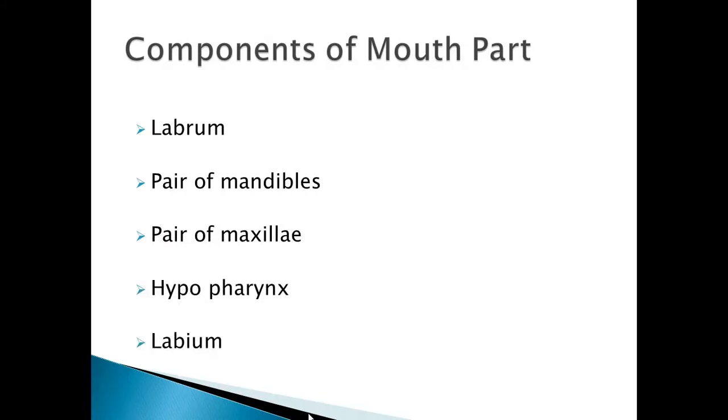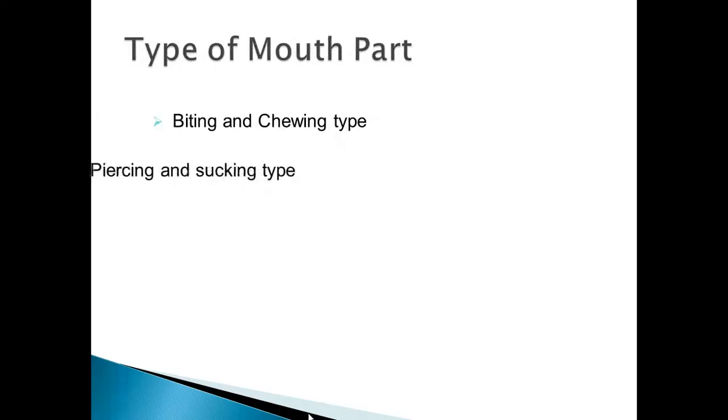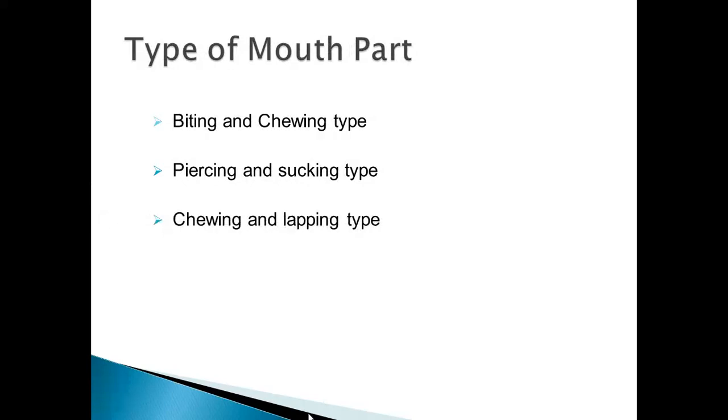These components are present in all types of mouth part, but these components were either modified or absent in some types of mouth part. So next we will see the types of mouth part. The first is chewing and biting type of mouth part, second piercing and sucking type, third chewing and lapping type, fourth one is rasping and sucking type, fifth sponging, and sixth siphoning type of mouth part.